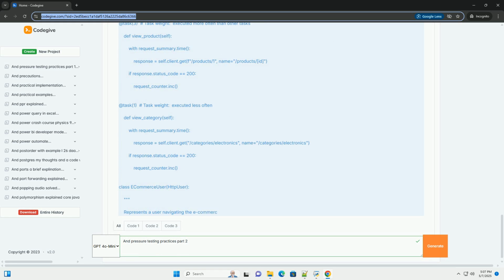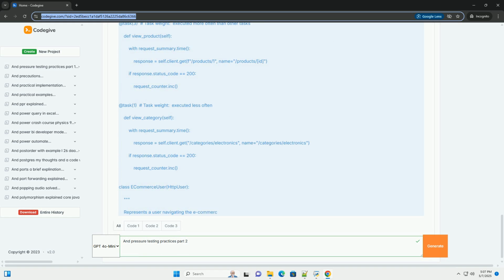From the UI, you can configure the following. Number of users: the total number of simulated users to spawn. Hatch rate: the number of users to spawn per second. This controls the ramp-up speed of the test. Host: the target host, your application's URL. This can also be set in the locustfile.py.